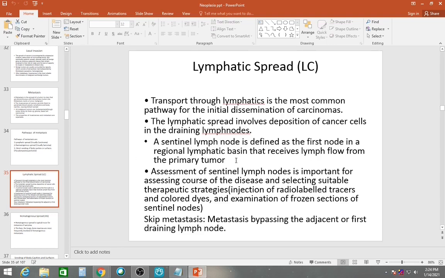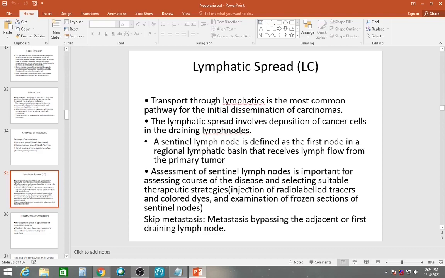Like in breast carcinoma, the tumor cells usually invade the axillary lymph nodes. So the first axillary lymph node which is invaded by the tumor cells will be the sentinel lymph node. So how is it important? This assessment of sentinel lymph nodes is important for assessing the course of the disease and selecting suitable therapeutic strategies. Like we have modified radical mastectomy, where we sometimes take out all the lymph nodes from the axilla.